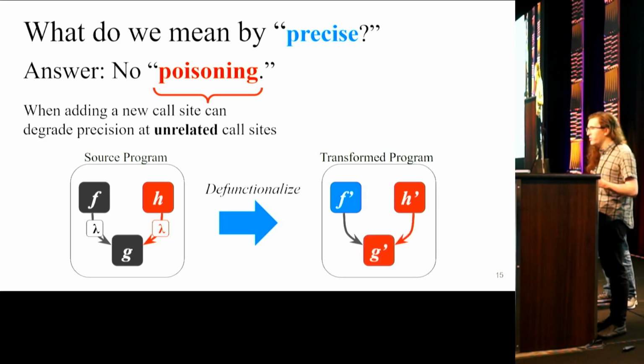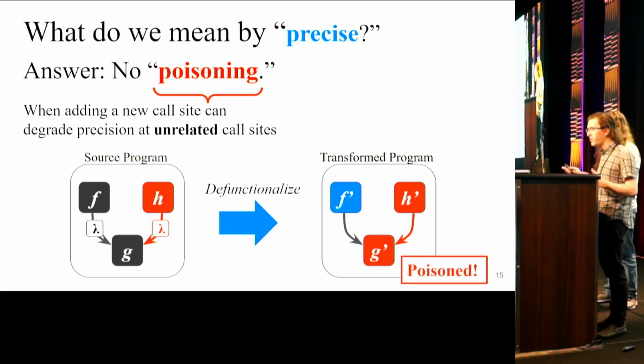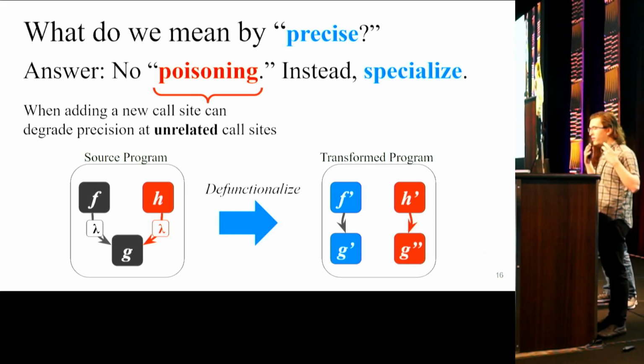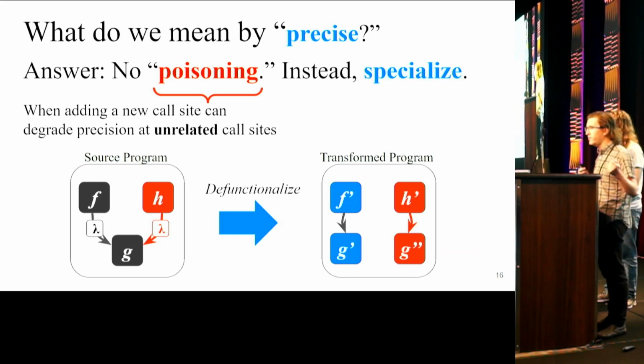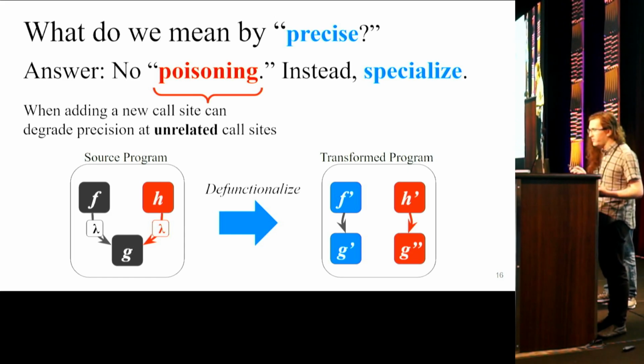And this might in turn degrade the performance of f prime. So h prime has poisoned g prime and indirectly poisoned f prime, even though f might be in a totally different part of the program than h. So one of our main observations is that if you want to avoid this poisoning effect, in a sense the only way to get around it is to instead do specialization. So if h had introduced a new specialized version of g, say g prime prime, instead of modifying the existing g prime, then we could have avoided poisoning. So by precision, we basically mean that we want our defunctionalization to be able to apply this kind of specialization.